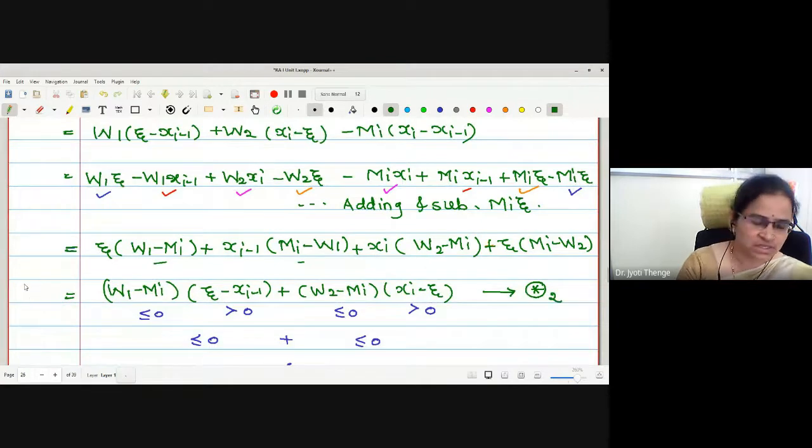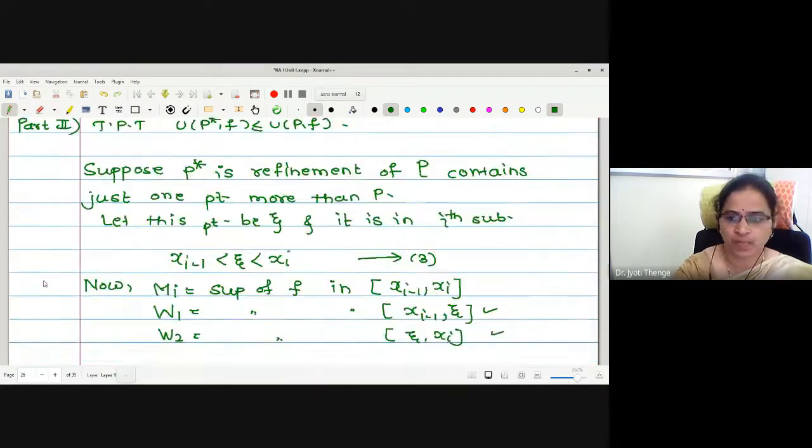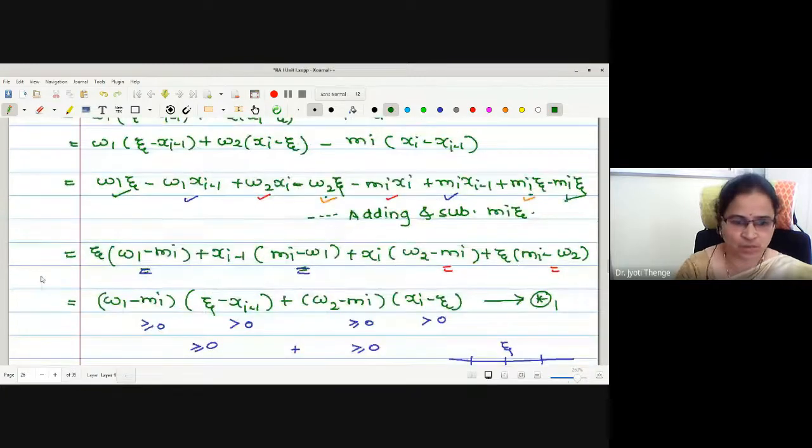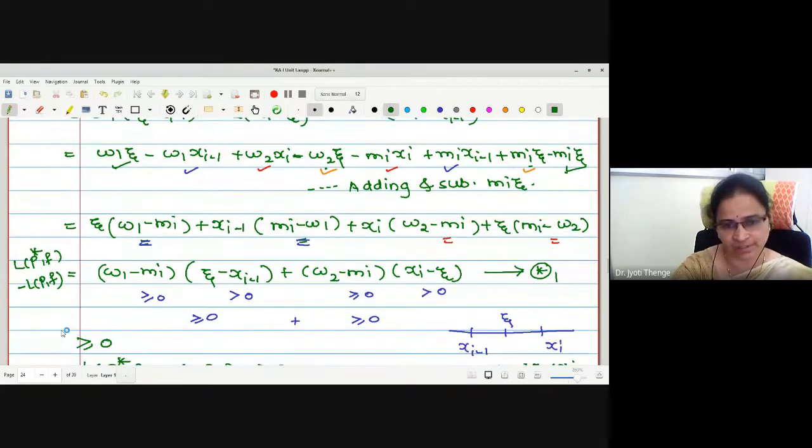What is the left hand side for your star 1? Now I am going to use this star 1 equation directly in order to prove the right part of the inequality. Therefore, I am going to start directly with star 1.